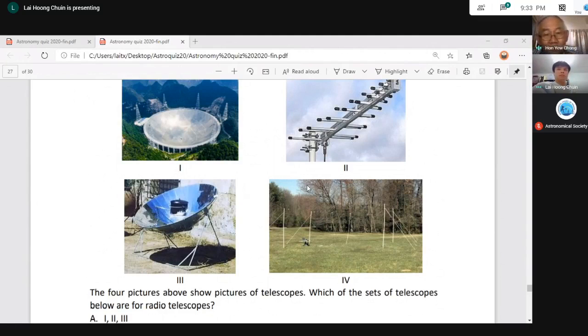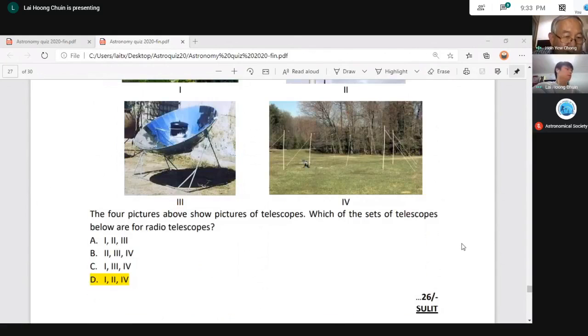For example, we have a radio project in Penang. It will receive radio transmission from the sun, radio transmission from Jupiter. So the correct answer should be 1, 2, and 4. 3 is not a radio telescope. 3 is a solar cooker. All right, so the answer should be, Lai, can you scroll, which is the correct answer? A, B, C, D. D should be correct. 1, 2, and 4. D is the correct answer. The other options, A, B and C, have 3. 3 cannot be. 3 is the solar cooker.